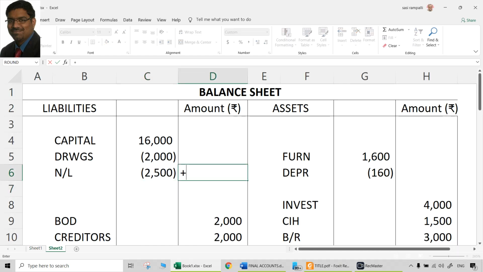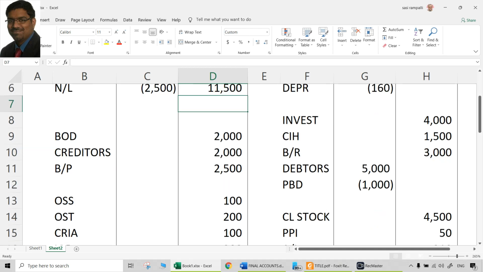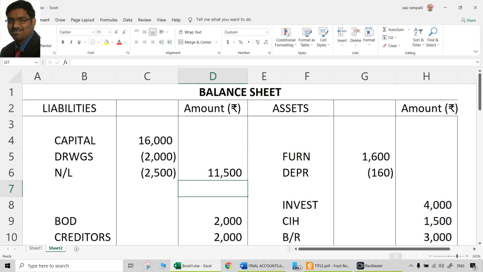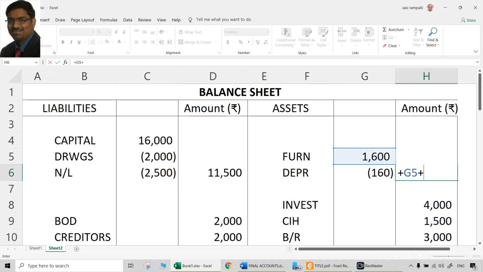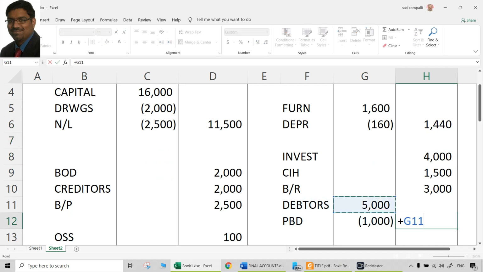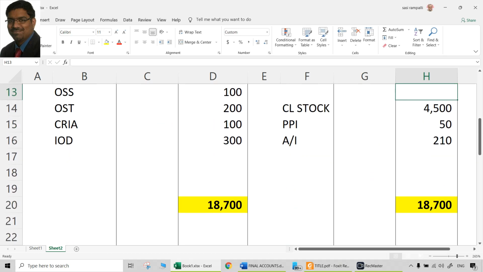So now how much is the capital outer column? 16,000 minus 2000 minus 2500. 11,500 is outer column. Bank overdraft, creditors, bills payable, all outstanding things are all there on the liability side. Furniture, take it to the outer column, that goes to 1440. Investments are there. Cash in hand, bills receivable is there. Debtors, take it to outer column, that will be 4,000, and then total the balance sheet. That should tally, yes, of course, it is 18,700.